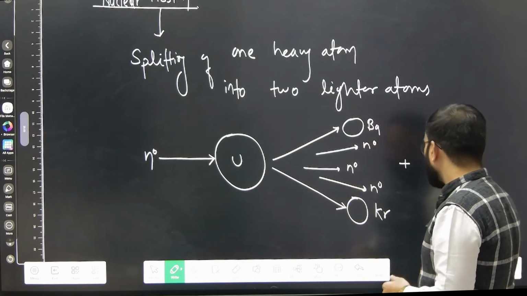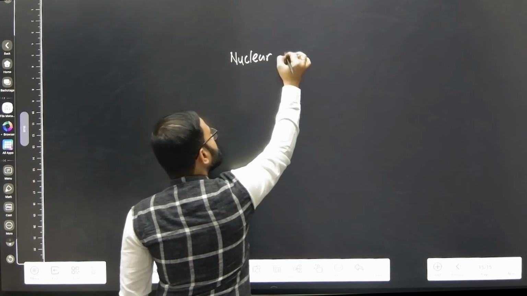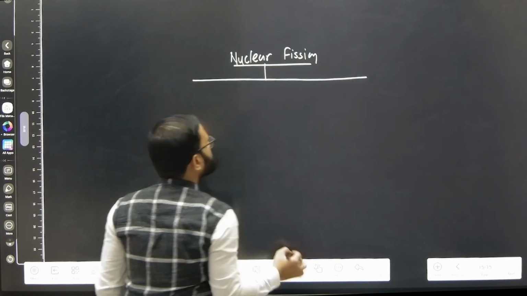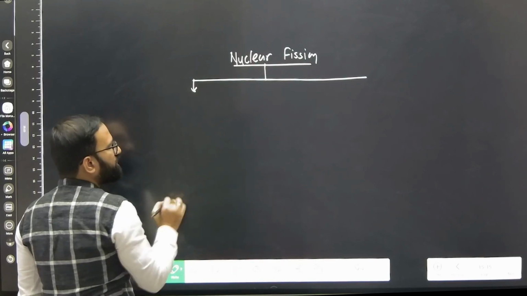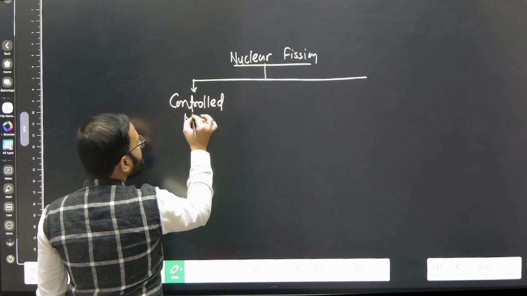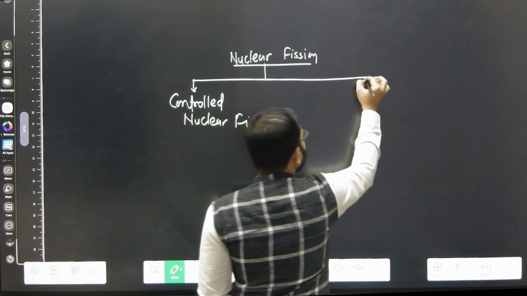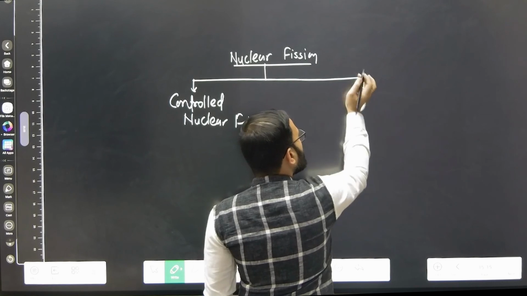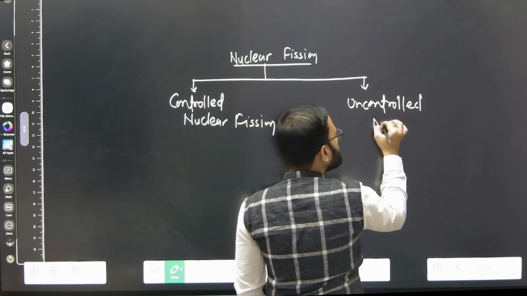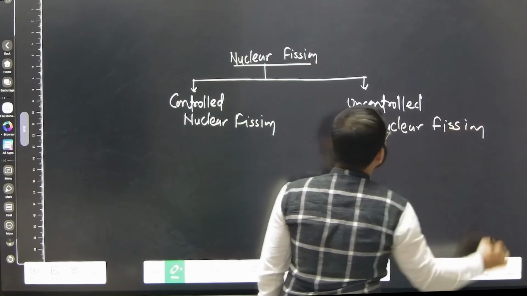Now another important point I would like to mention: when we say nuclear fission reaction, there are two types of reaction based on application. One is controlled nuclear fission reaction, and the second one is uncontrolled nuclear fission reaction.